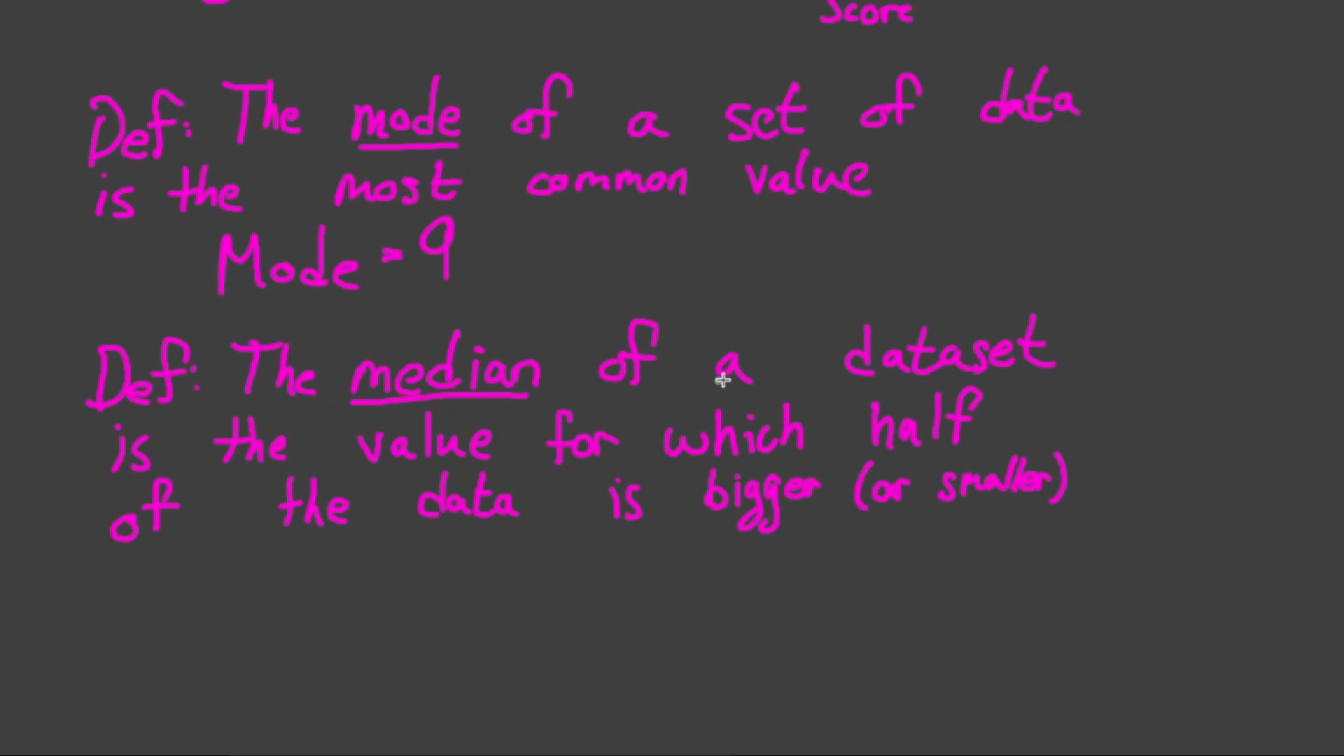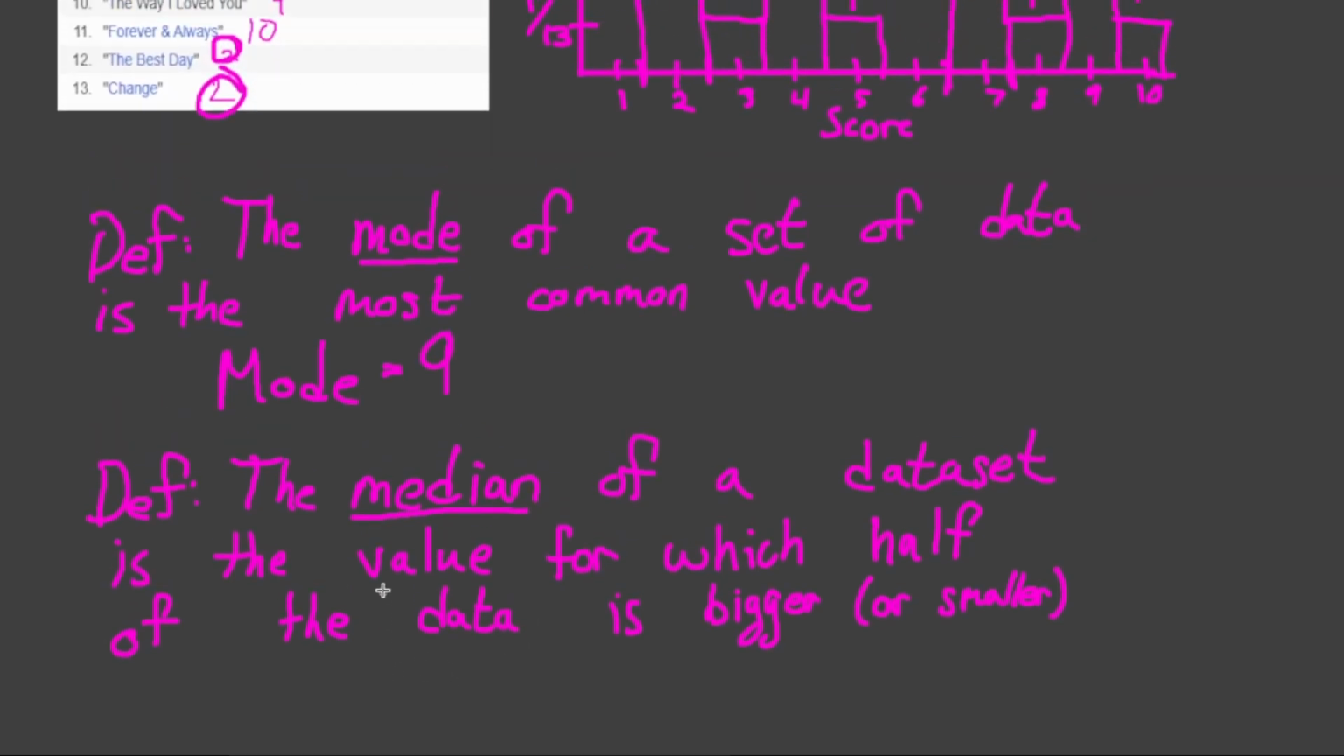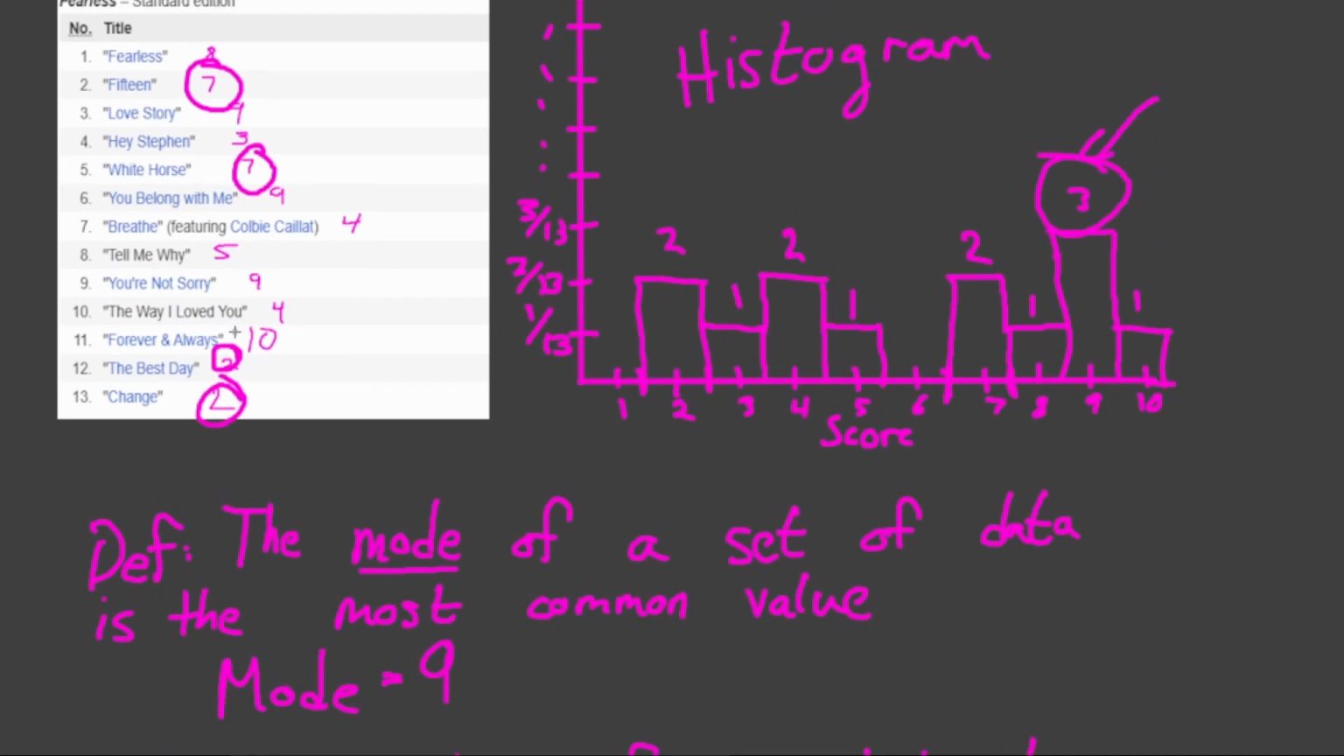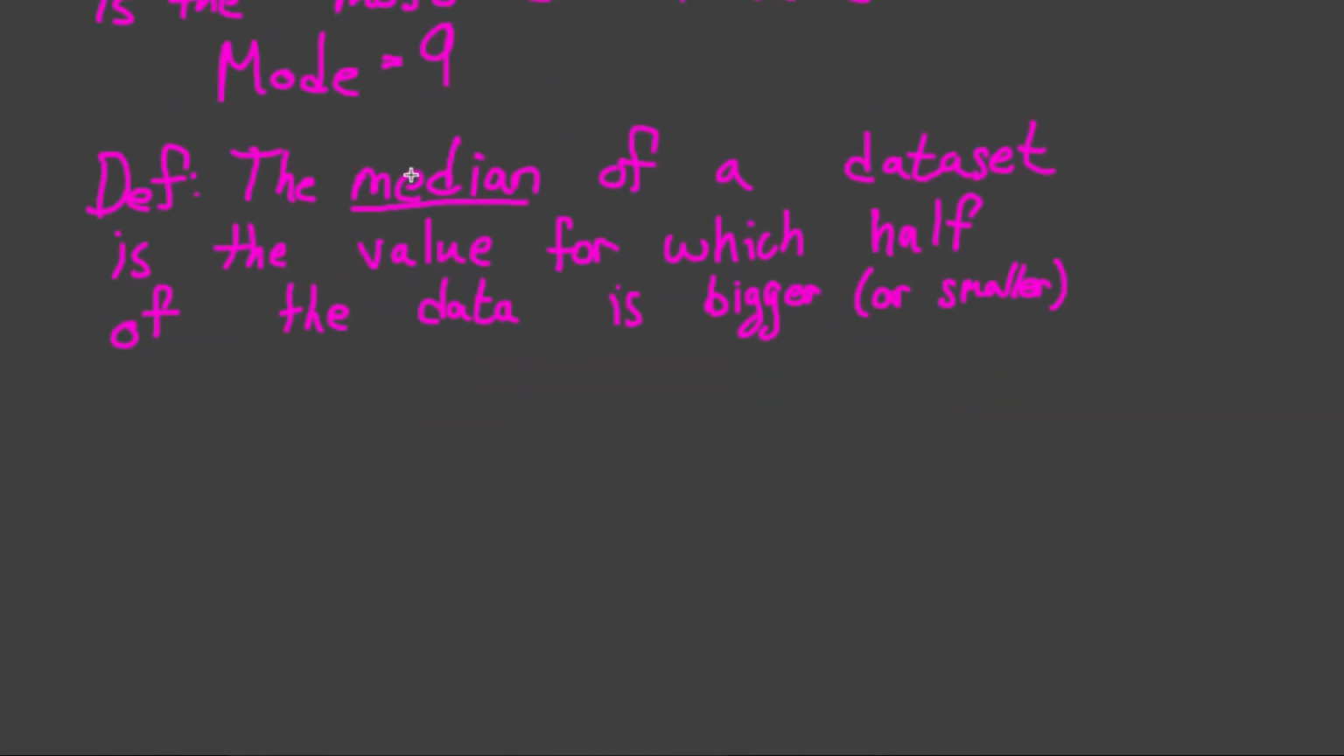We would say that the median of a data set is the value of which half of our data is bigger, or you could also say that half of our data is smaller. So if I was to actually sort out all of this data, I would get the following list of data.